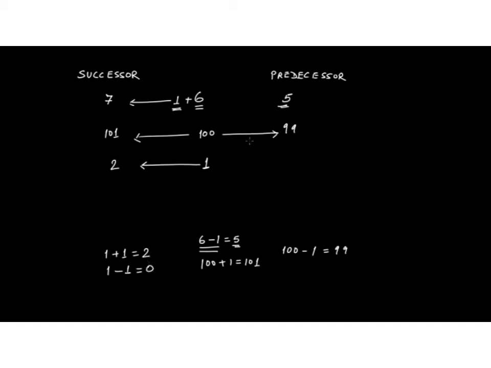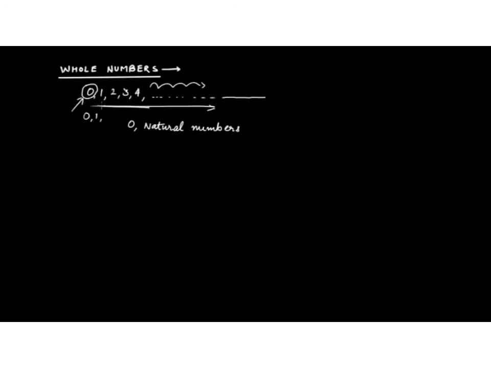Now, when you write the predecessor for 1 as 0, you know that if you start the numbers from 0, 1, 2, 3, 4 and so on, then this becomes the collection of whole numbers.